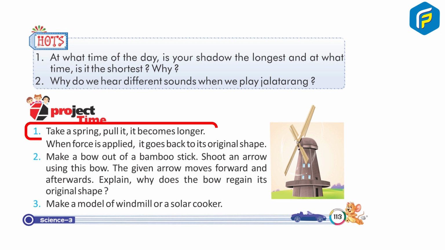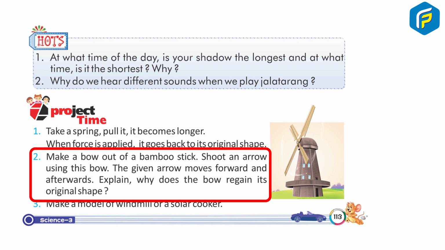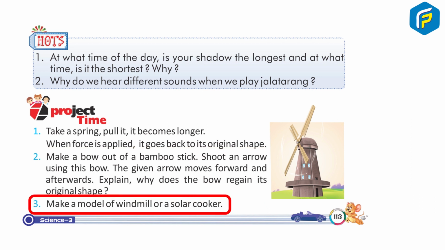Project time. 1. Take a spring, pull it, it becomes longer. When force is applied, it goes back to its original shape. 2. Make a bow out of a bamboo stick. Shoot an arrow using this bow. The arrow moves forward. Explain why the bow regains its original shape. 3. Make a model of a windmill or a solar cooker.